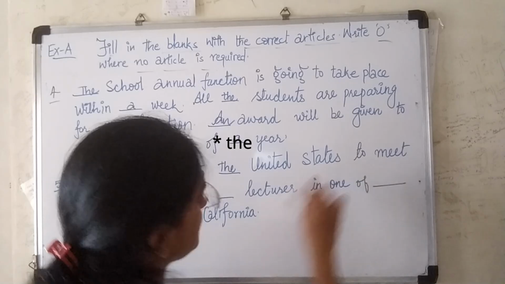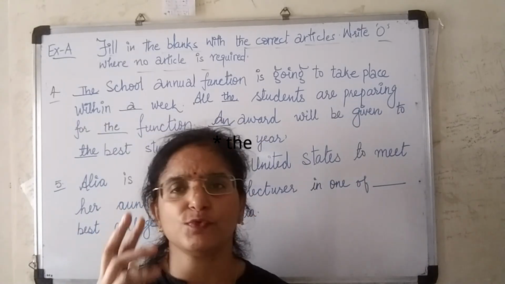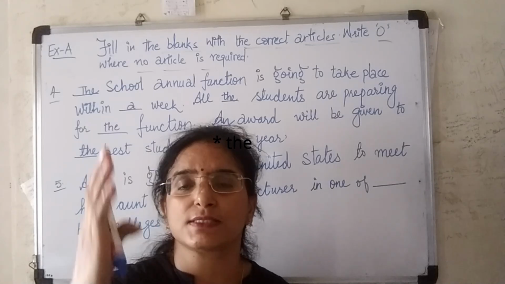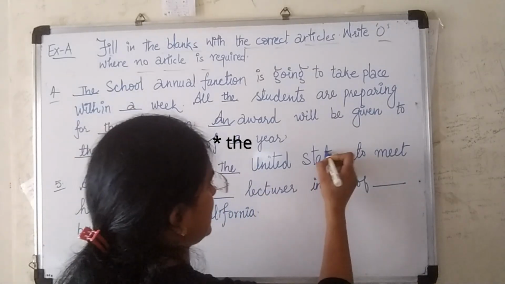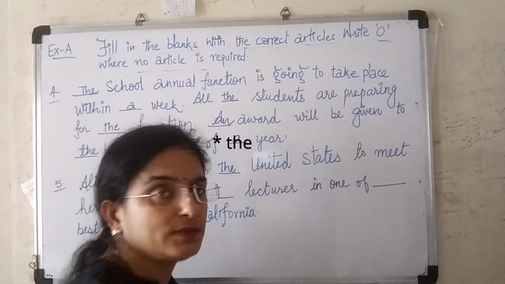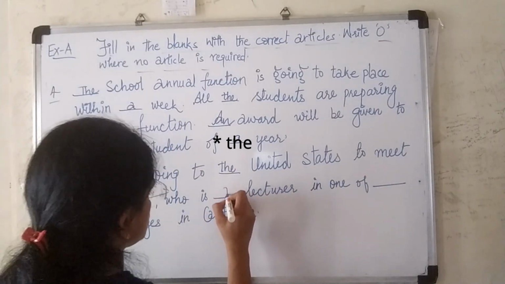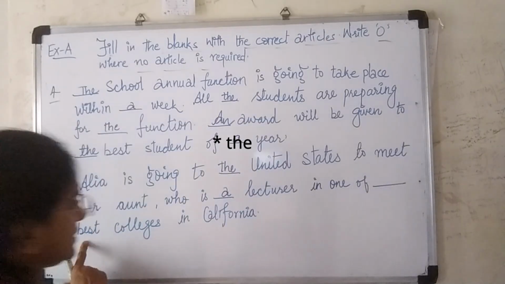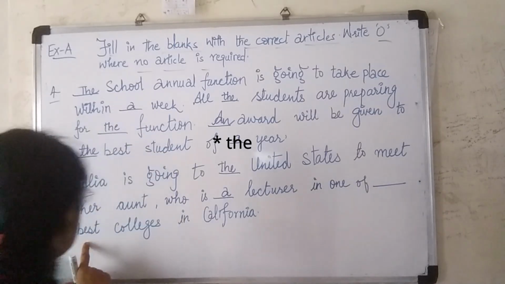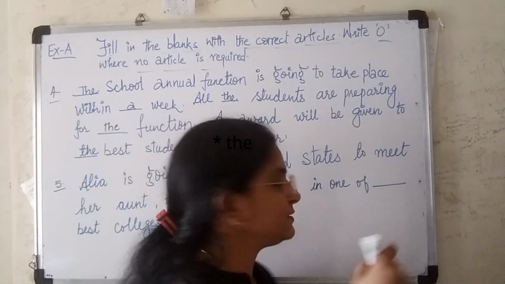As the name of the state is written with S. As I gave you a few examples of Netherlands and Philippines, here also United States is written with the. To meet her aunt, who is a lecturer in one of, now the blank is followed by the superlative degree, so we will write the best